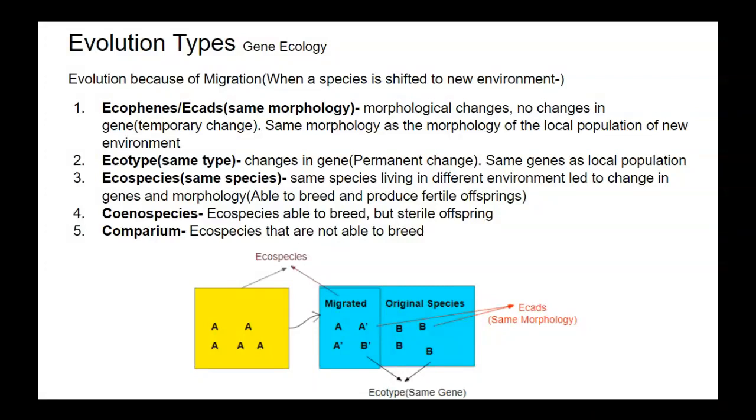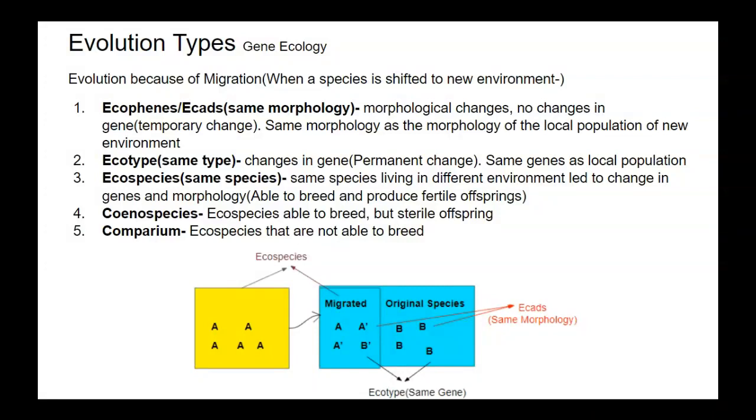So in the figure you can see there is a yellow environment and a green environment. A species from the yellow environment has migrated to the green environment. Those species whose morphology gets changed are called ecophenes of the second environment. Then those species whose gene also gets changed are called ecotype, or same gene.